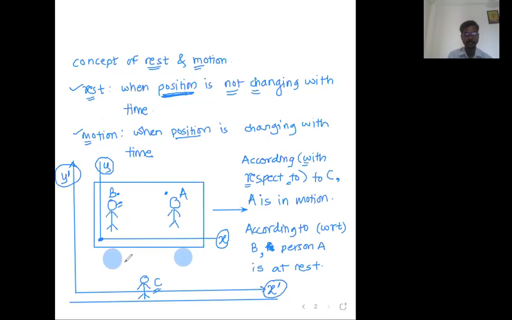X dash, y dash. In the xy coordinate system which is attached to the car, A is at rest. But in the x dash, y dash coordinate system, A is in motion. Therefore, rest and motion are called relative. Rest and motion are relative concepts. It depends on the frame of reference. Up to this point, clear and written, CW.